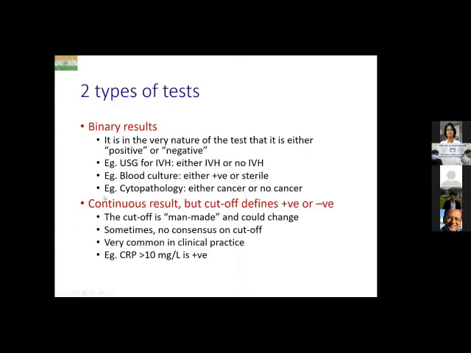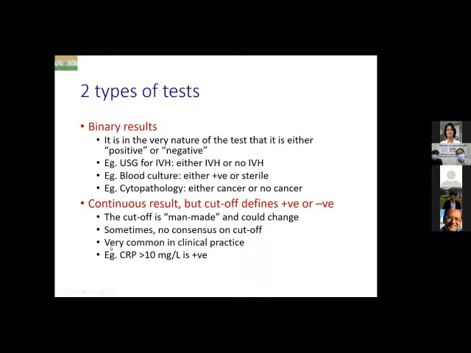But on the other hand, you have test results which are inherently continuous, but a man-made cutoff decides whether it is positive or negative. So as I said, this cutoff is man-made and could actually change with time with better understanding of the disease. And sometimes there may not even be any consensus regarding the cutoff. So different groups may adopt different cutoffs.